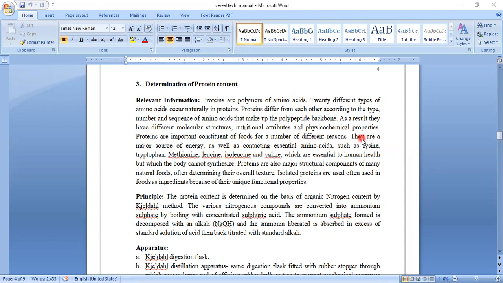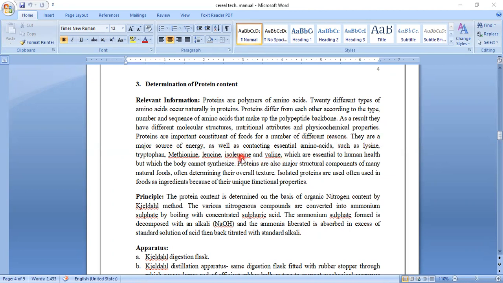Proteins are very important as a constituent of food for a number of reasons. They give energy to human beings after consumption. For growth and metabolism, reactions are carried out by proteins. Then there are enzyme secretions. These are some functions of proteins.